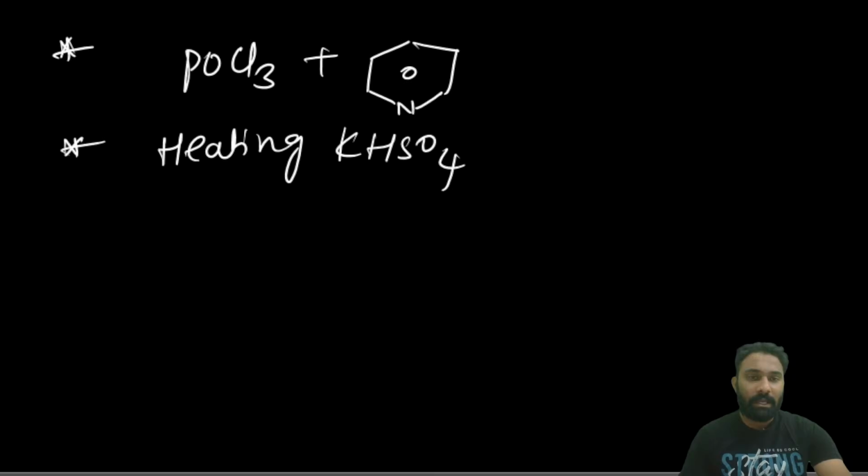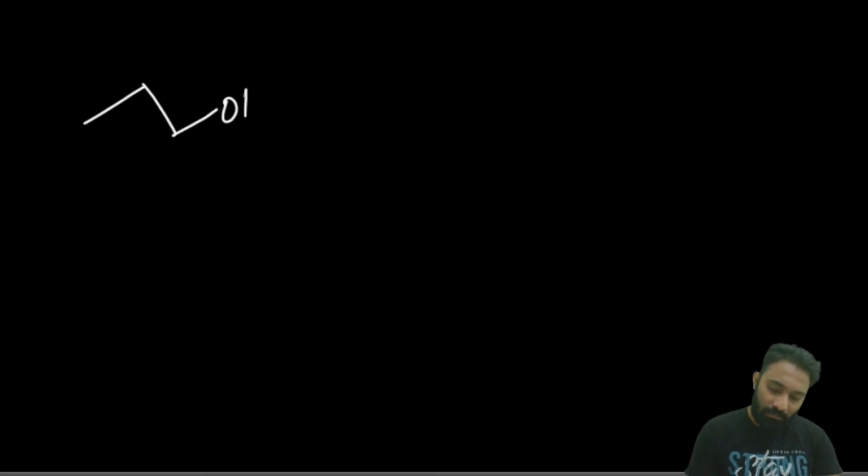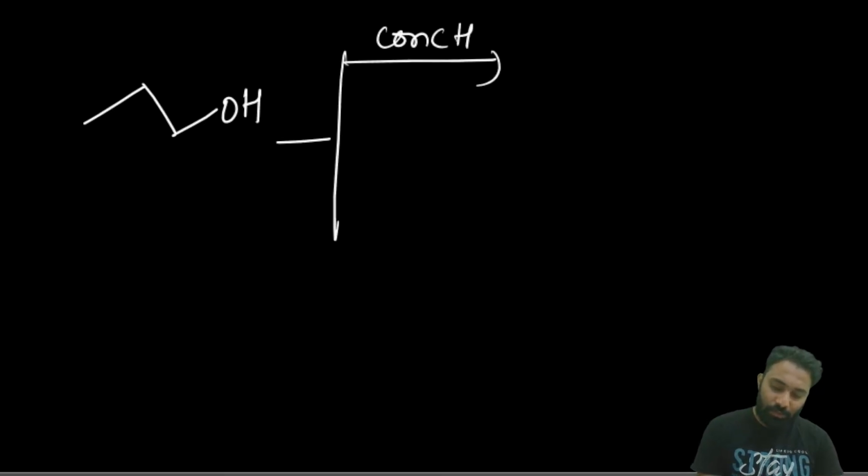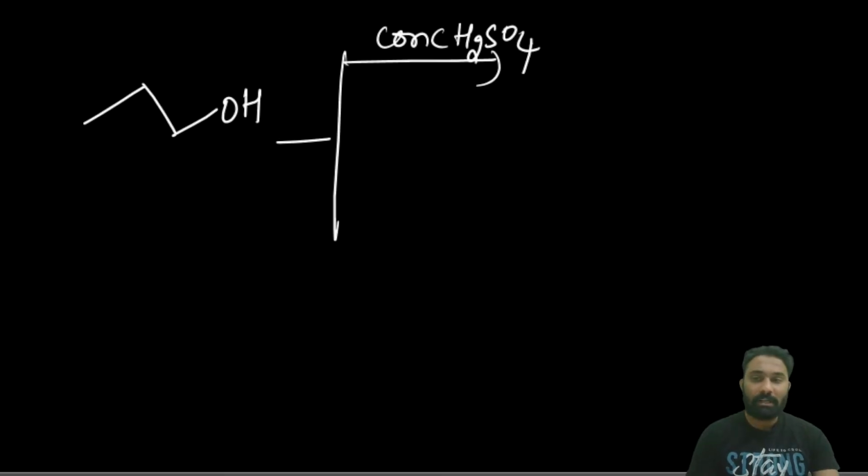Now, depending upon the reaction, whenever the alcohol and concentrated H2SO4 are given, many students will think that it will give the alkene, because this is a dehydration reaction.